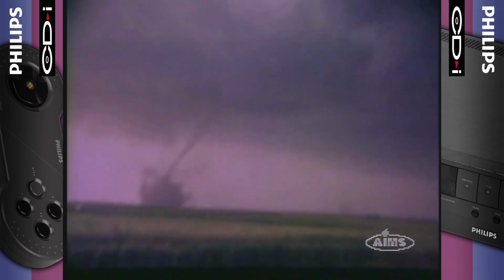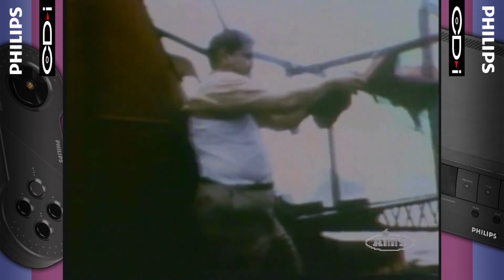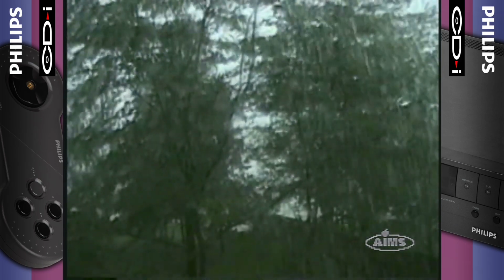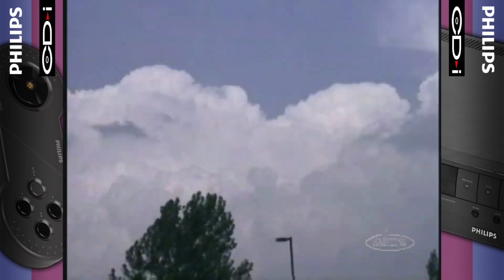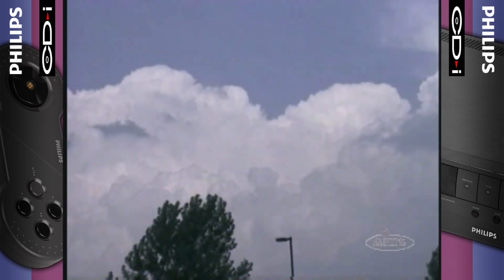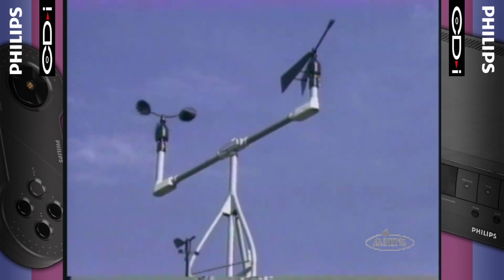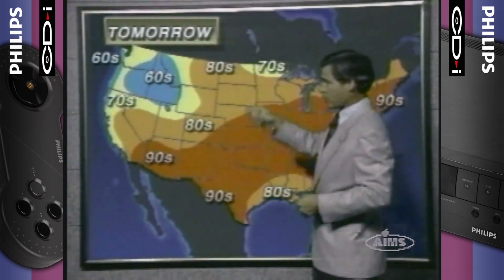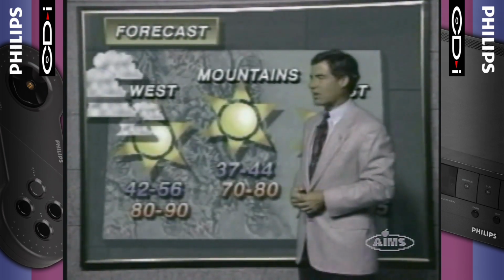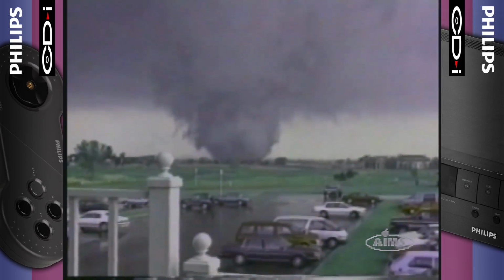Storms, wind, rain, clouds, blue skies. Weather captures our attention and our imagination. It affects how we live in the world around us, and it's always changing.